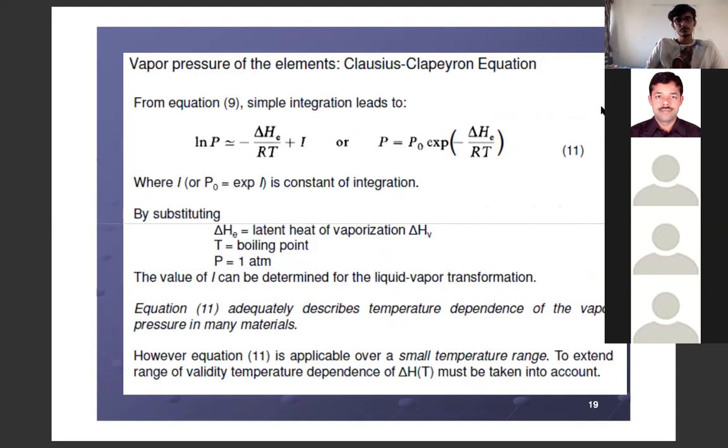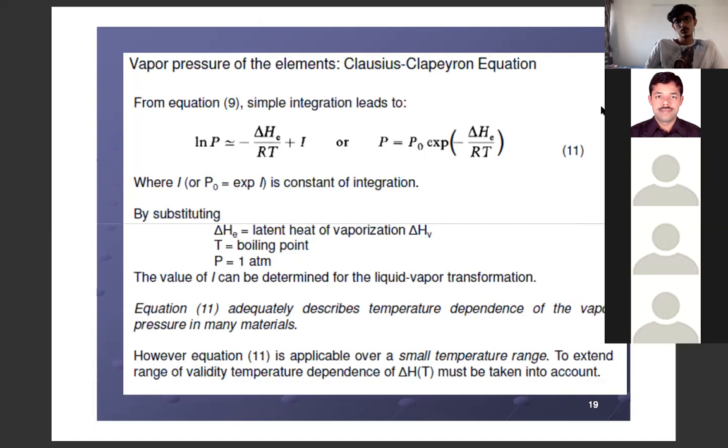What is done here? The same integration: ln P2 upon P1 is equal to delta H e upon R into 1 upon T2 minus 1 upon T1, with the negative sign. The same equation is written here. Only, in place of writing P2 and P1, it is just ln pressure equal to minus delta H e upon RT plus I. What is I here? Constant of integration.